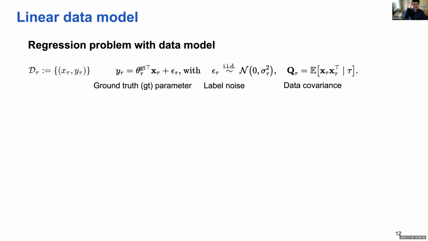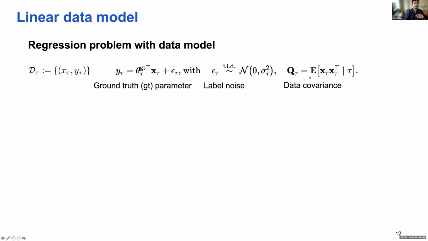To answer these two questions, we consider the regression setting. It is a supervised learning setting where we have a dataset D tau, with a pair of supervised data X tau and Y tau. We assume that the data generation model is linear, with a ground truth parameter theta tau GT, and we also have Gaussian noise in this data generation model. We define the data covariance matrix as Q, and Q can be different on each task.